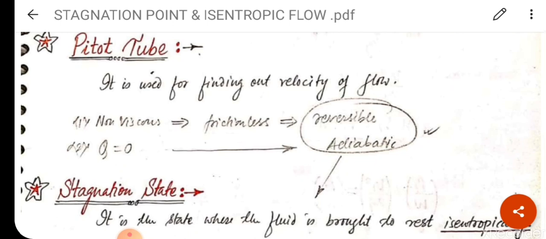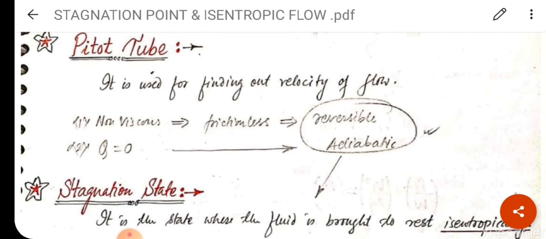Consider first the definition which I have written here, that is the pitot tube. What is a pitot tube? It is a tube which is bent at one end and used to find out the velocity of flow. The flow may be in an open channel or in a pipeline.